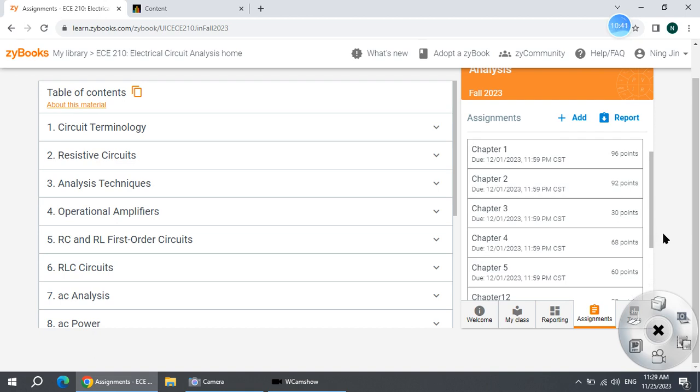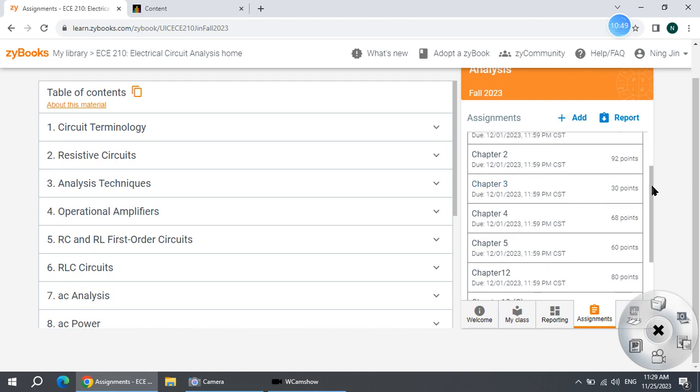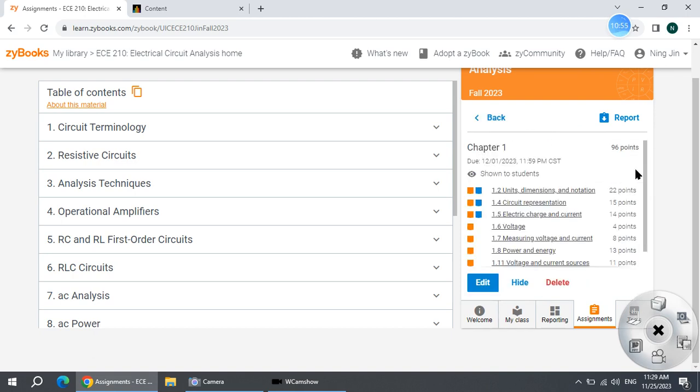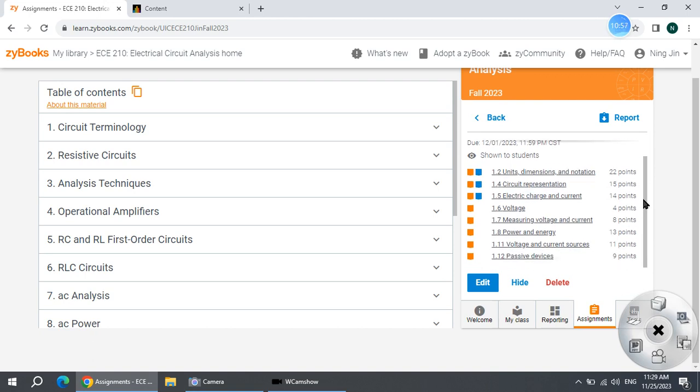So here you can do two things. One thing, as I told you, you can finish all the reading assignments to get the full credit, right? So you can go over all the chapters, all the assignments. Like chapter 1, you click chapter 1, you can see we have a list of sections. You click on any section, you can see the assignment.